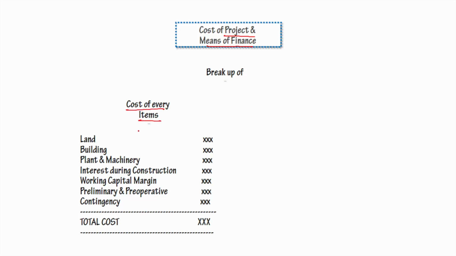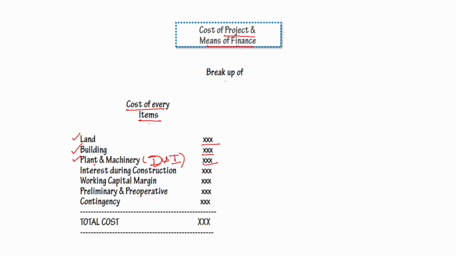It is not necessary that all these items should come in all the projects. If the project involves purchase of land, then that cost. If it involves constructing a building or acquiring a building, that cost should come. Purchase of plant and machinery should ideally be divided into domestic and imported, so that the sanctioning authority can get a view of the forex risk involved here.